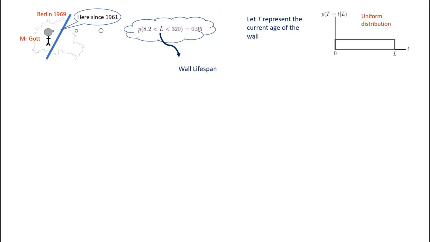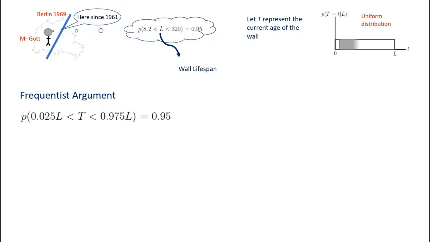It's important to realize that t is a continuous variable, so what we have here is actually a probability density function. Okay, so now to try and understand where this 95% confidence interval came from, let's use the frequentist approach. First, we can confidently say that t being in the interval 0.025L to 0.975L, shown top right, has a probability of 95%.